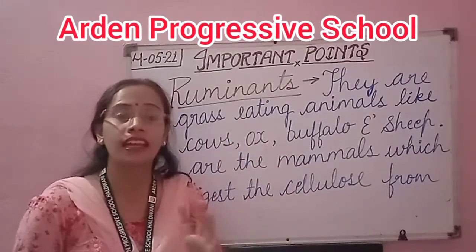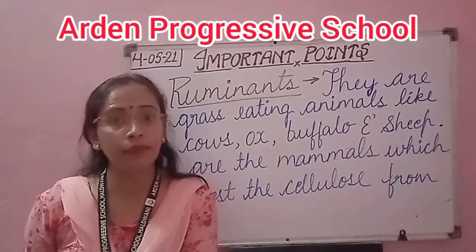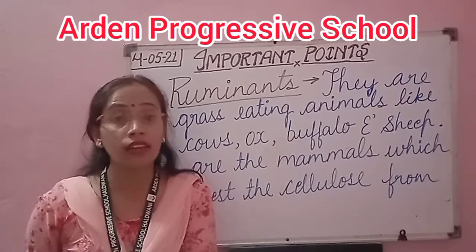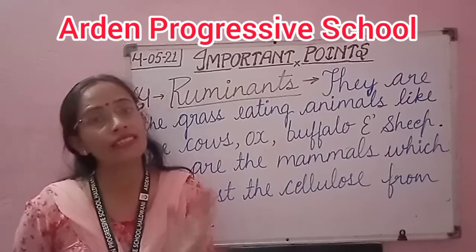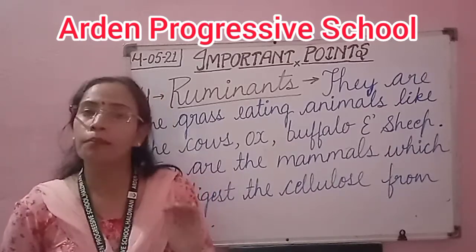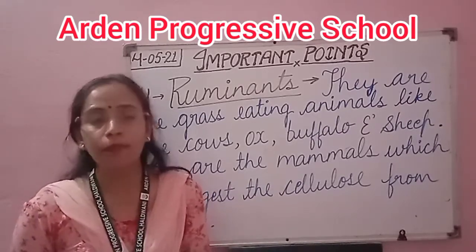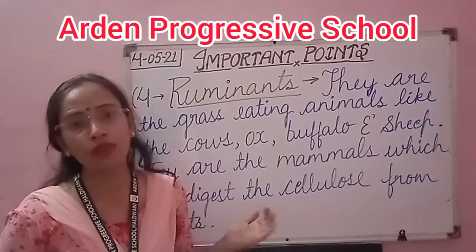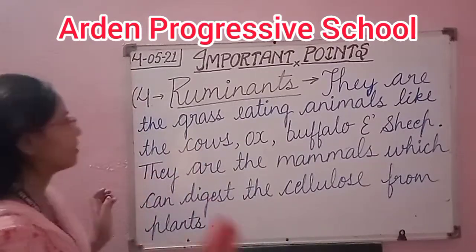They have a special digestive enzyme that is the cellulose digestive enzyme. That enzyme is known as cellulase, and it is present in the body of ruminants. It helps in the digestion of cellulose. So this is the ruminants.